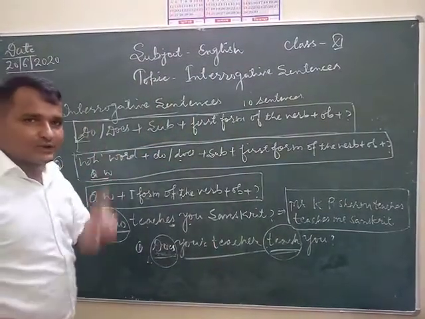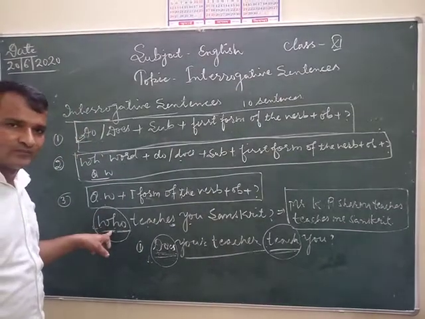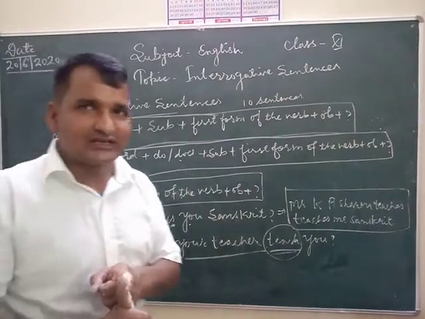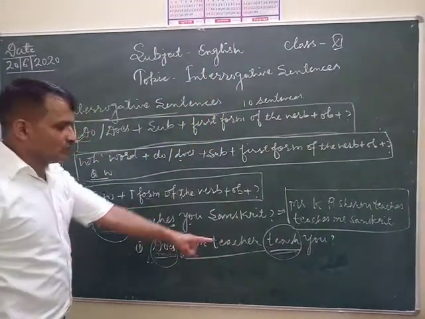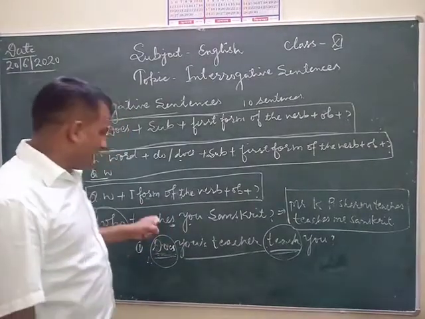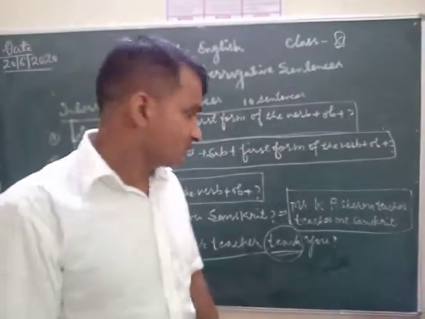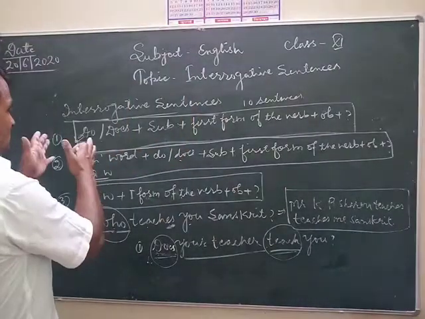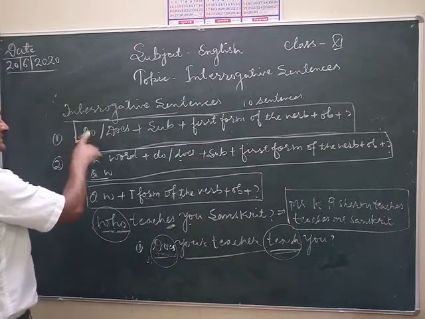They always follow the related noun. And if the question word who does the work as a subject and denotes third person singular number, in this condition you have to add s or es with the first form of the verb. Now this is the revision and this is the formation of the sentences.